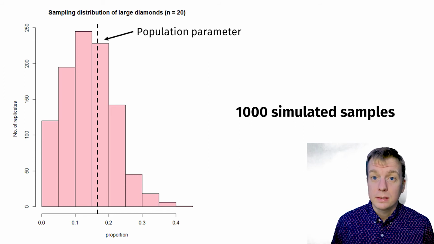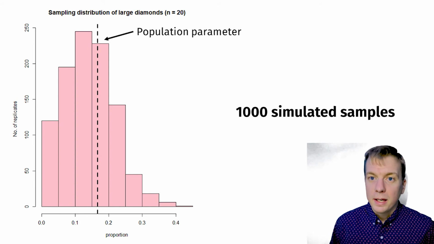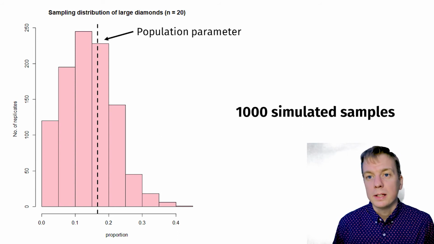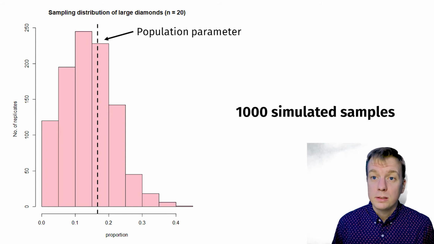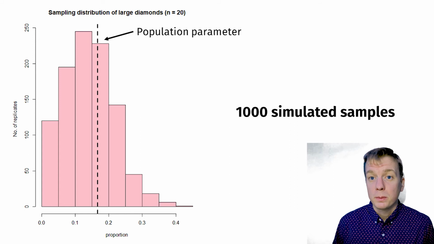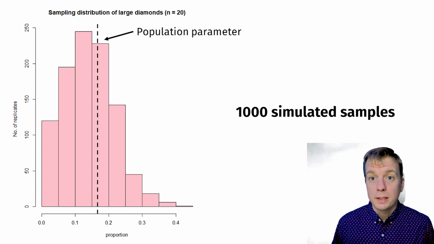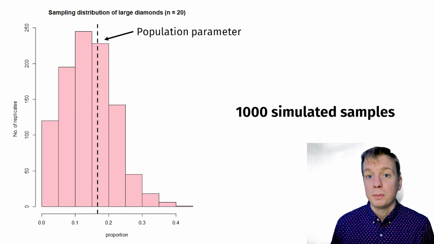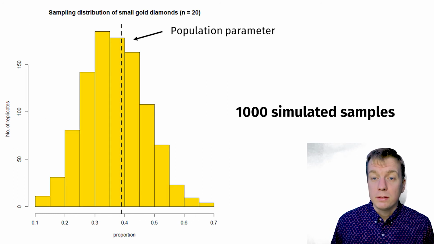The y-axis is our number of replicates, our frequency of observations, and on the x-axis you see the proportion estimated. The proportions range from less than 0.1 to 0.4, with the peak around 0.15. Since we know that the population parameter is 0.15, we can see that in general we get pretty close to the true population parameter with our estimate. If we do the same thing for gold diamonds, you can see that there is a larger range of estimated proportions.